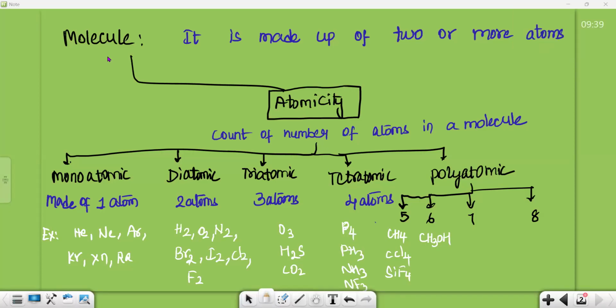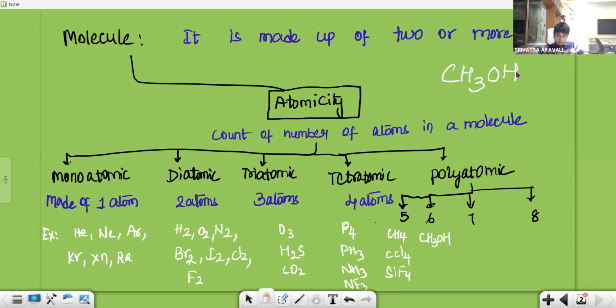So how many hydrogens are there, Srivatsa? Two hydrogens? In CH3, there are three hydrogens. Look at the formula CH3OH. C for carbon and then hydrogen three, and then OH, oxygen and then hydrogen.